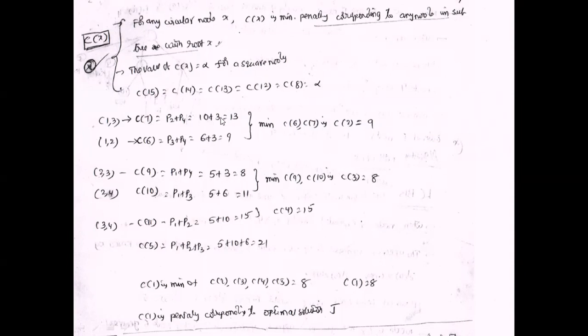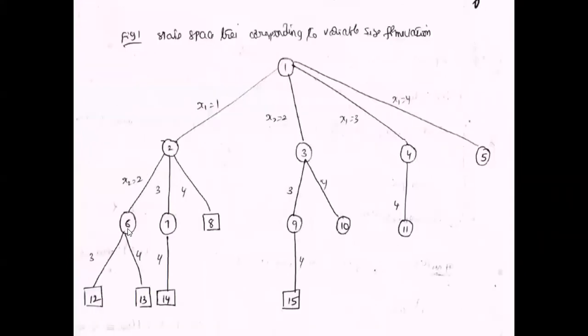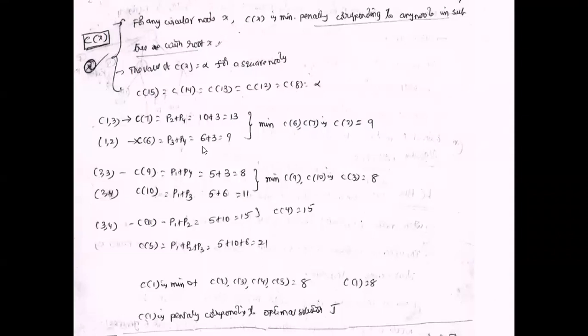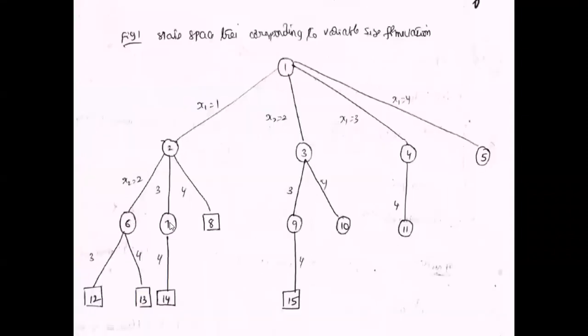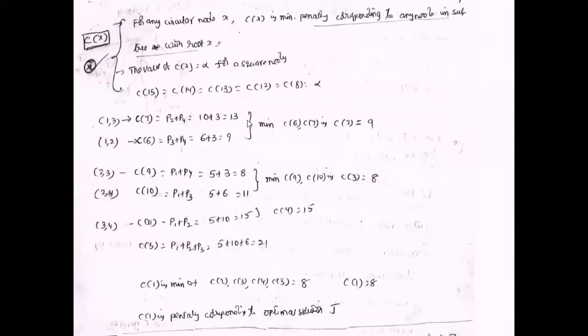For the seventh node, the penalty is 13. The penalty for the sixth node is 9 and for the seventh node is 13.